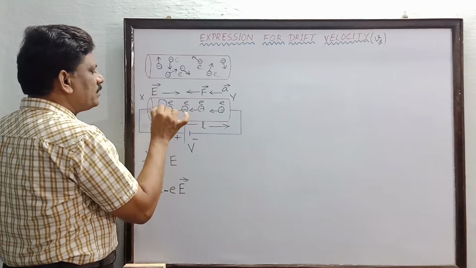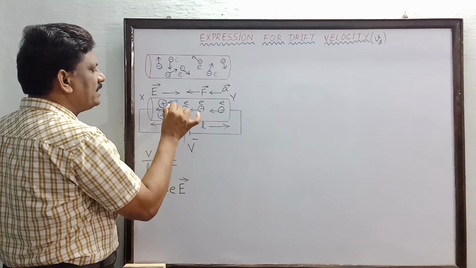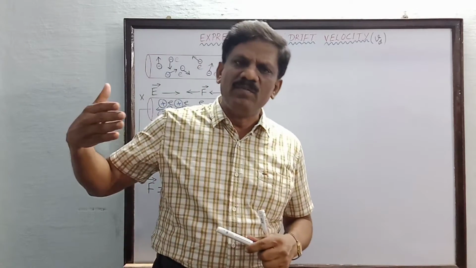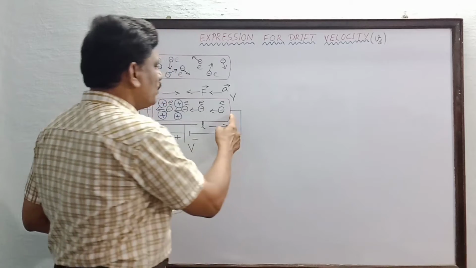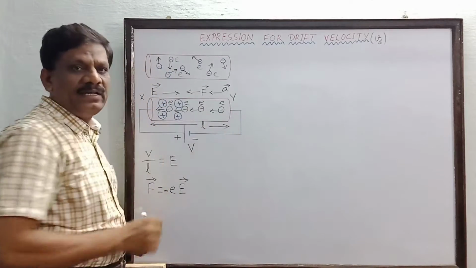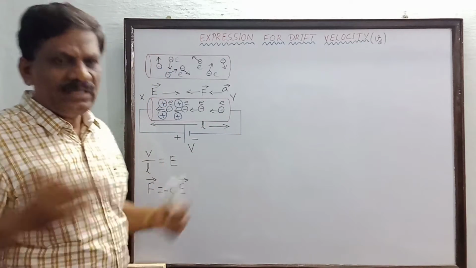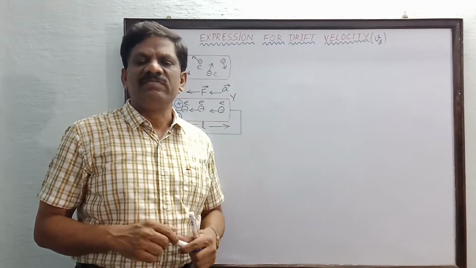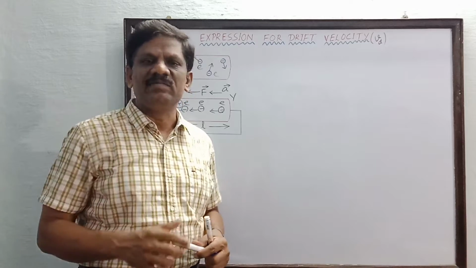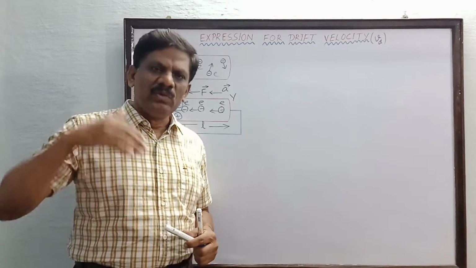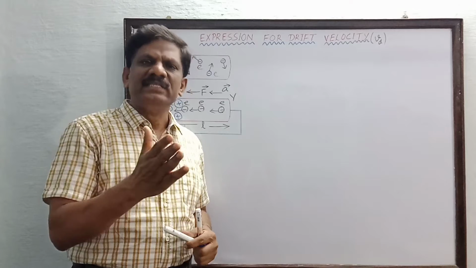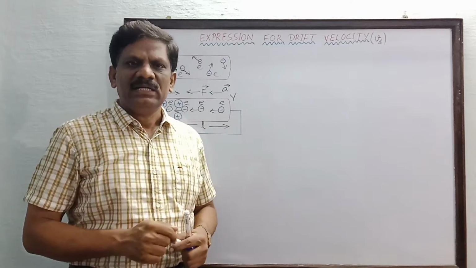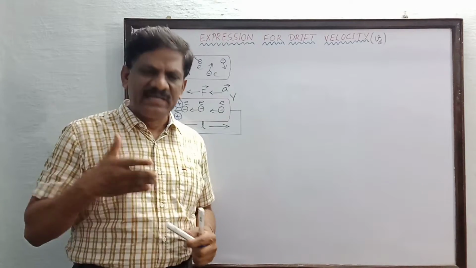So when the electrons are trying to move from this one end Y to the other end X inside the conductor, in between there are a large number of positive ions on which these free electrons are going to collide in random directions. Due to this collision, they will change their path and finally they will come slowly to the other end. This movement only is called drift movement.